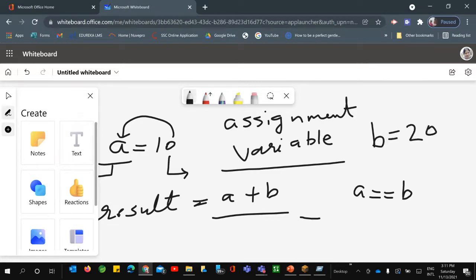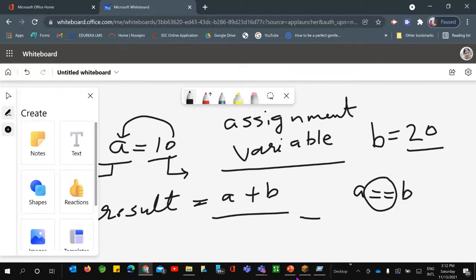Now you are going to compare the value of a variable and the value of b variable. So now when you are going to compare, you need to use these double equals to sign. Okay, so this way you can just tell them that these are the syntaxes, so anyhow we need to follow. Now if I say if a is equals to b, fine, then what will happen? So now we are checking the values of these two variables, means 10 equals to 20. Is 10 equals to 20? Then obviously student will say no, it's not equal.